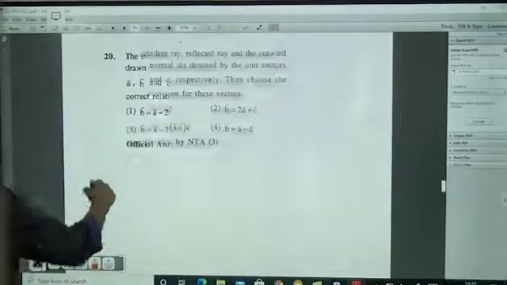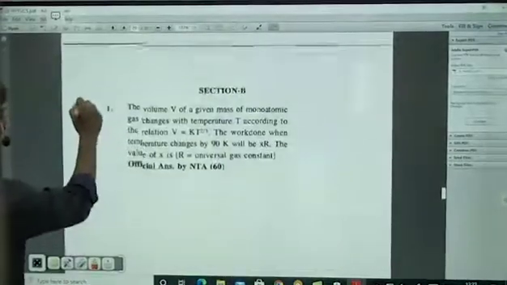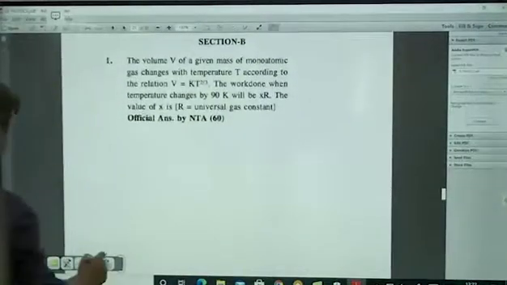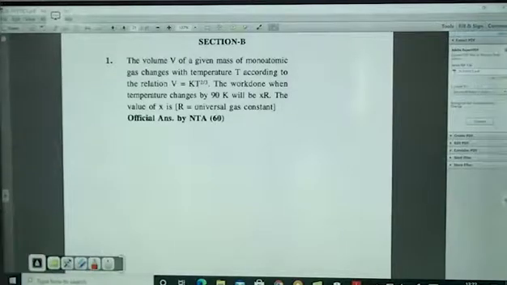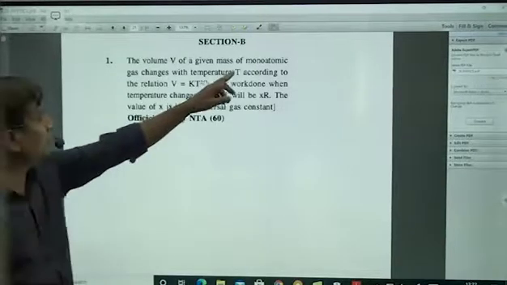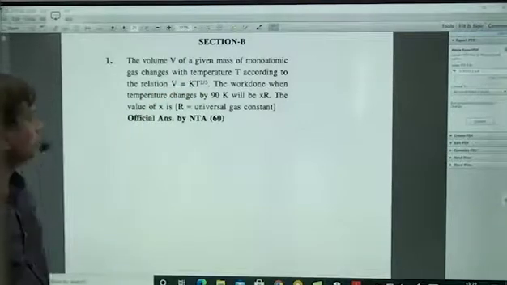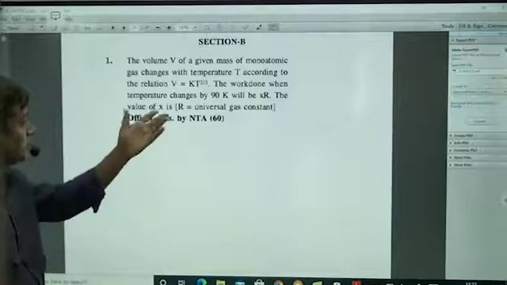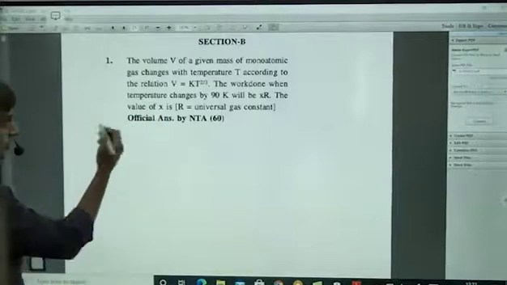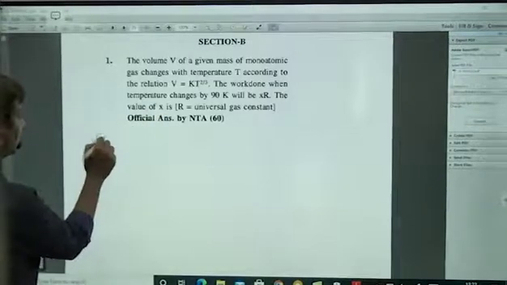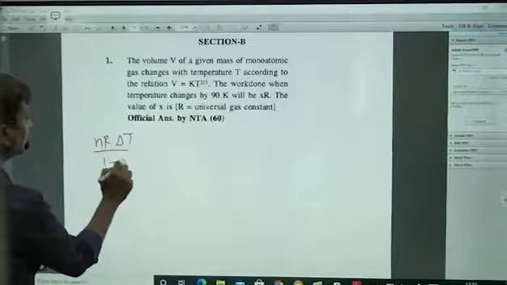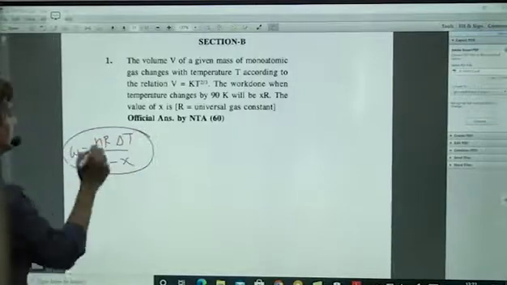Next, now let us take this question. The volume V of a given mass of monoatomic gas changes with temperature T according to the relation V is equal to KT power 2 by 3. What is the work done when the temperature changes by 90? Already I told you, the work done in any process is nR delta T by 1 minus x. This is the work done for any process.